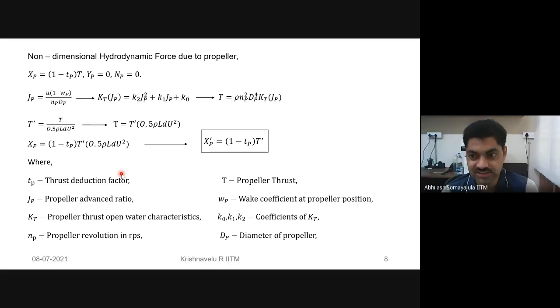Yes, sir. So there are two components. Because the propeller is behind the ship, it pulls the flow of water, and that additional pull generates an additional resistance, which needs to be countered by additional thrust, tP times T. That's why you see the factor 1 minus tP times T. It is actually an additional resistance, but it is captured mathematically as a reduction in thrust.